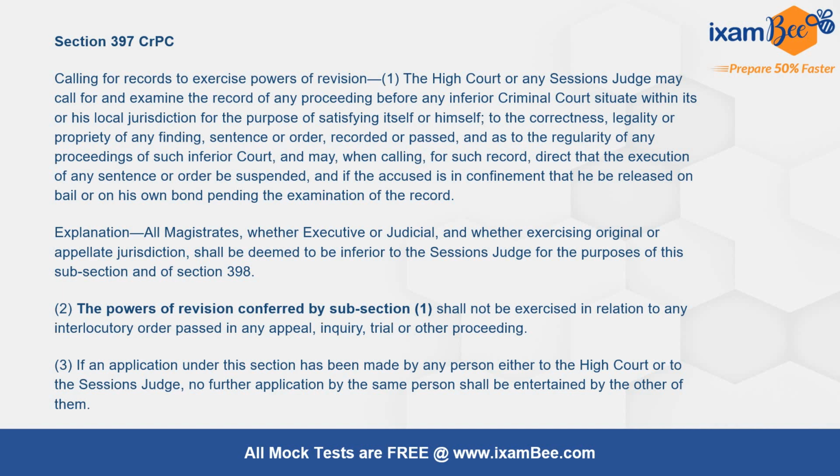This is given under section number 397 of the Criminal Procedure Code, which talks about calling for records to exercise power of revision. High Court or any session judge may call for and examine the records of any proceeding before any inferior criminal court situated within its local jurisdiction for the purpose of satisfying itself or himself to the correctness, legality or propriety of any finding. The powers of revision conferred by subsection 1 shall not be exercised in relation to any interlocutory order passed in any appeal, inquiry, trial or other proceedings.